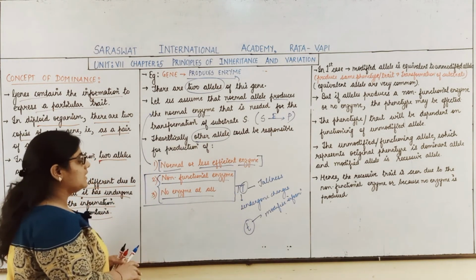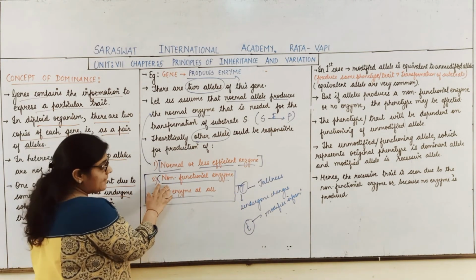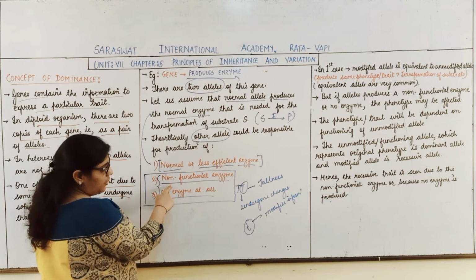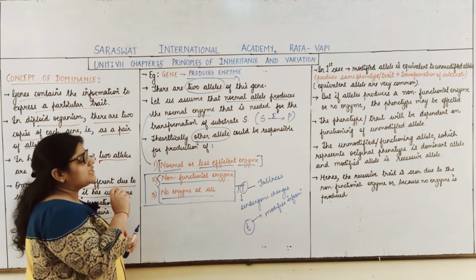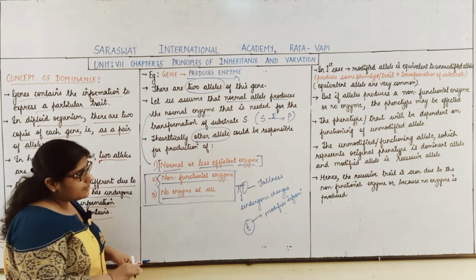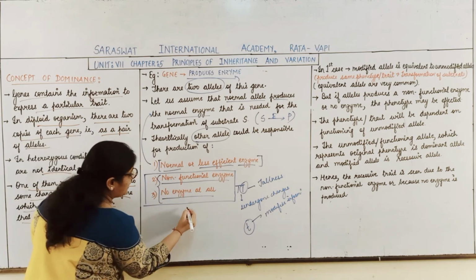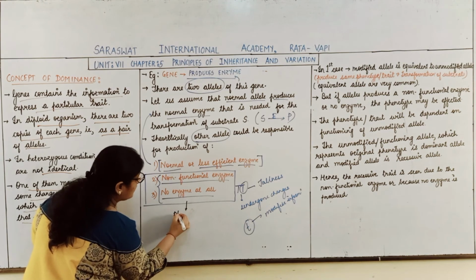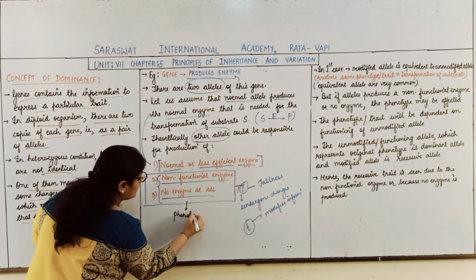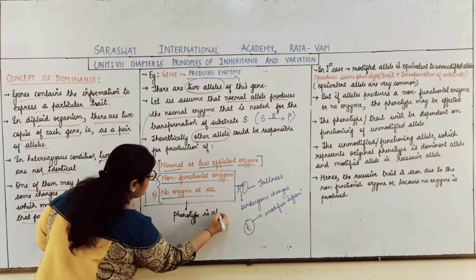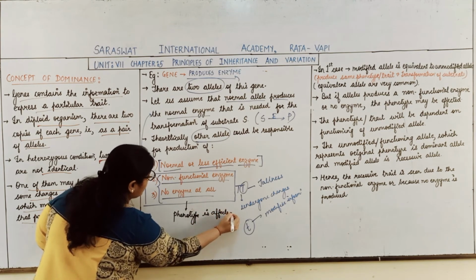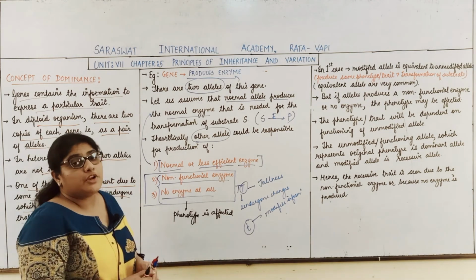The allele is either forming a non-functional enzyme, or it is not forming an enzyme at all. In this condition, the phenotype is affected. Students, keep in mind, the phenotype.